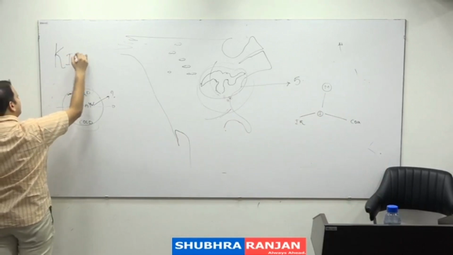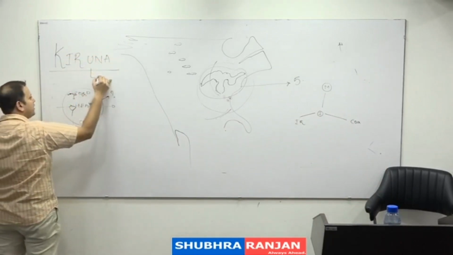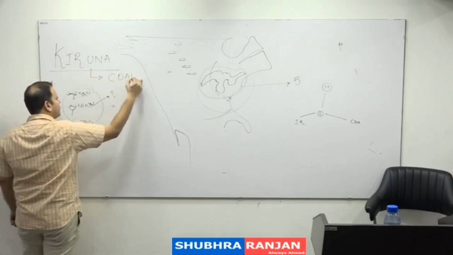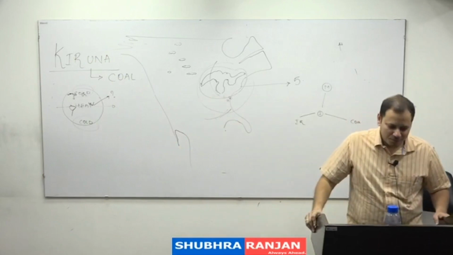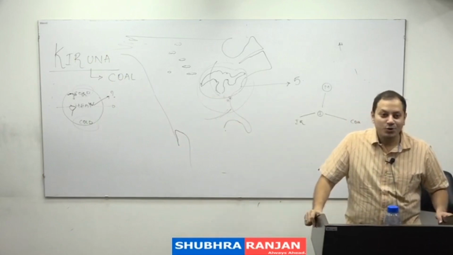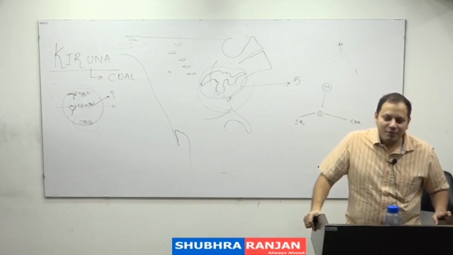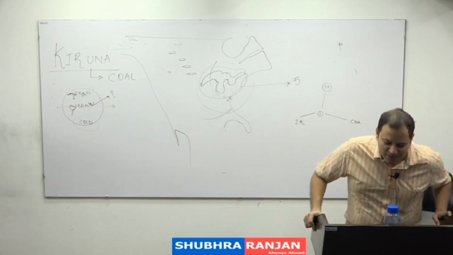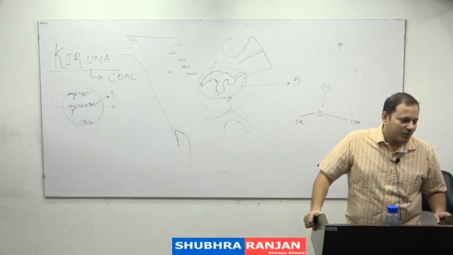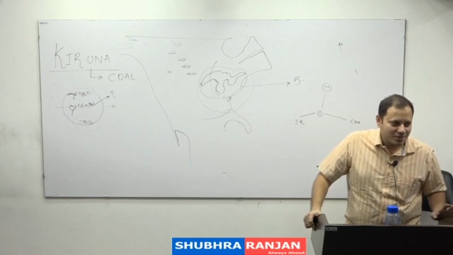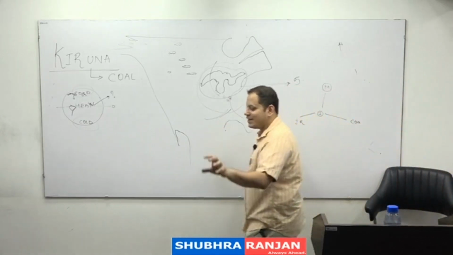Kiruna we have to remember anyway for prelims because in Kiruna what we find, surprisingly, is coal. Kiruna is famous in Sweden for coal deposits. And what is the latitude of Kiruna? Can I say it is above the Arctic Circle? So, is it not surprising? Why is it surprising? Because you do not know the reason, but it is surprising, and now I will tell you the reason.